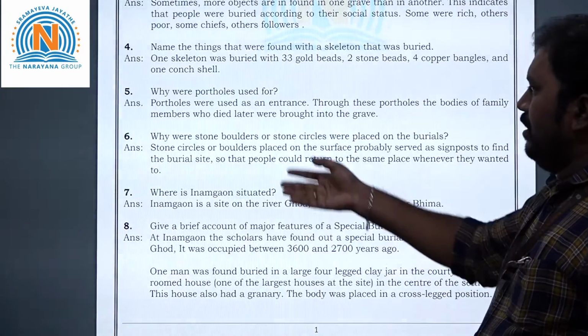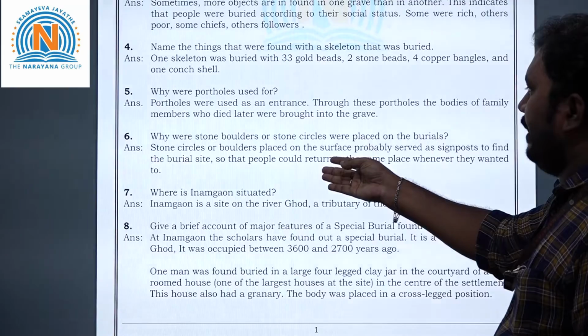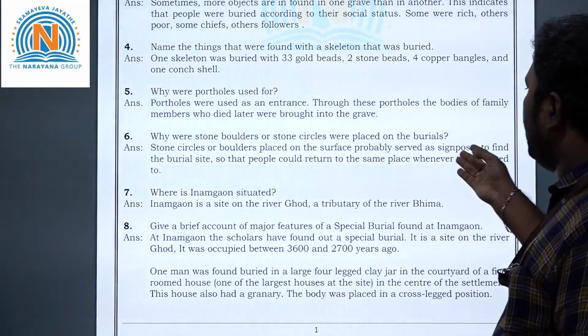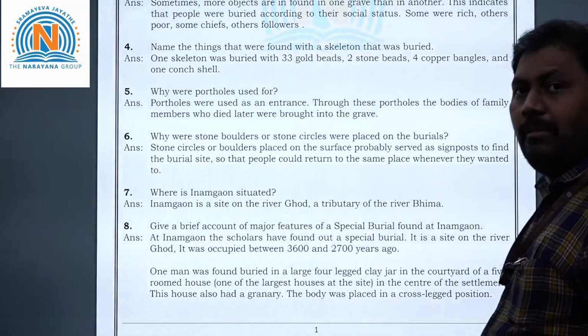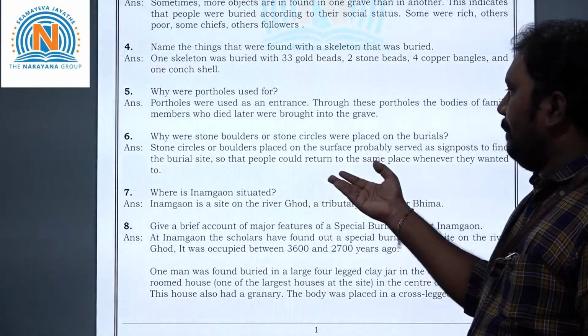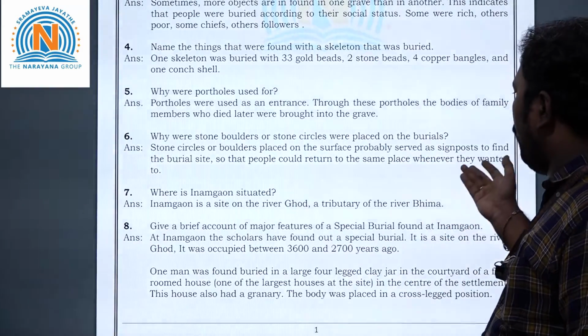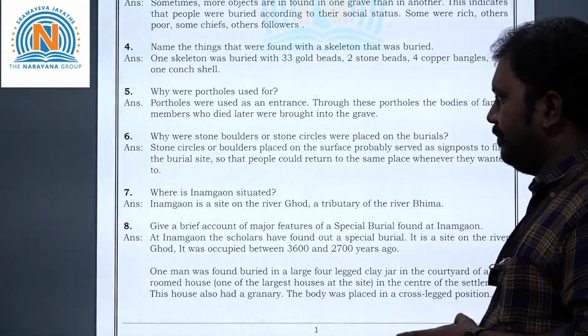So that is what you see here. Stone circles or boulders placed on the surface probably served as signposts to find the burial sites, so that people could return to the same place whenever they wanted to come there.